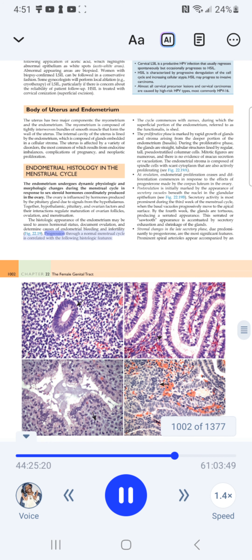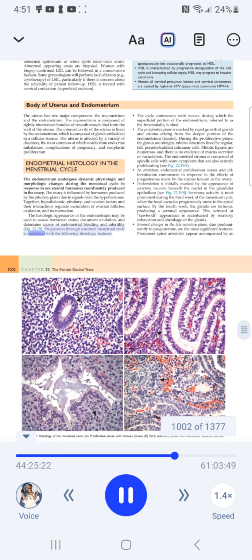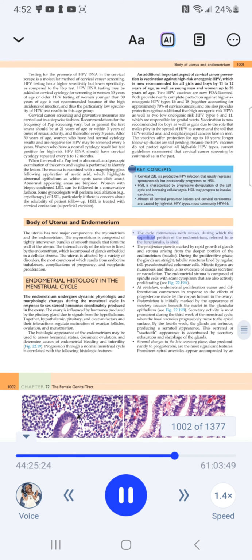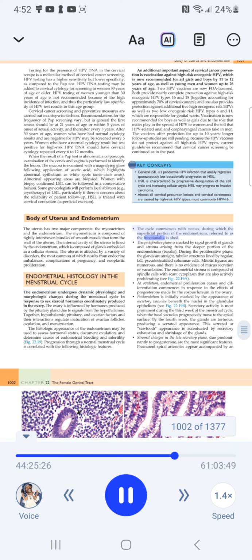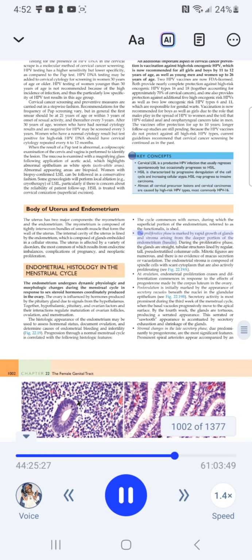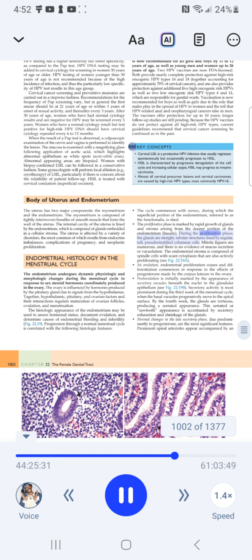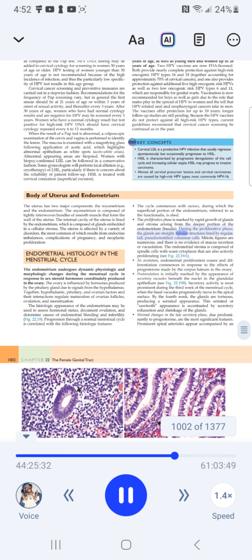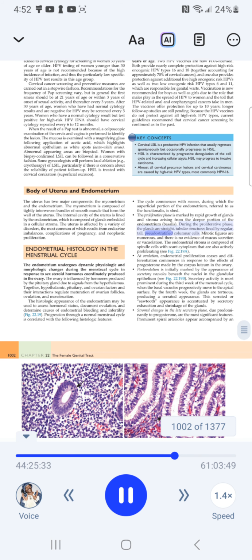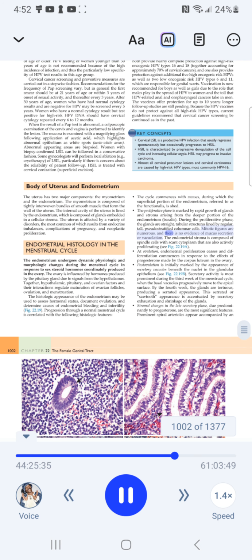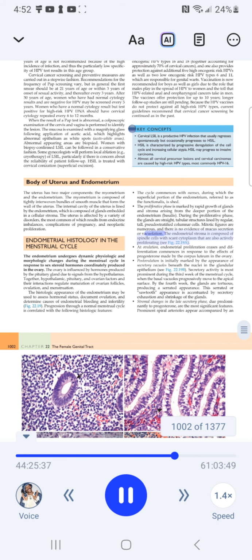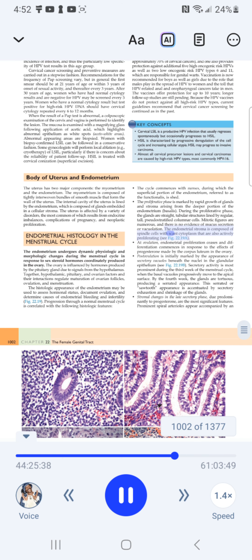Figure 22.19. Progression through a normal menstrual cycle is correlated with the following histologic features. The cycle commences with menses, during which the superficial portion of the endometrium, referred to as the functionalis, is shed. The proliferative phase is marked by rapid growth of glands and stroma arising from the deeper portion of the endometrium, the basalis. During the proliferative phase, the glands are straight, tubular structures lined by regular, tall, pseudostratified columnar cells. Mitotic figures are numerous, and there is no evidence of mucus secretion or vacuolation. The endometrial stroma is composed of spindle cells with scant cytoplasm that are also actively proliferating.